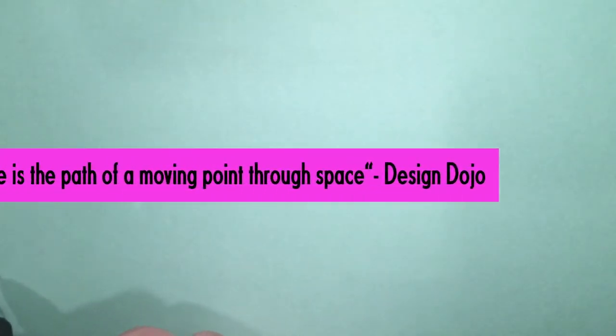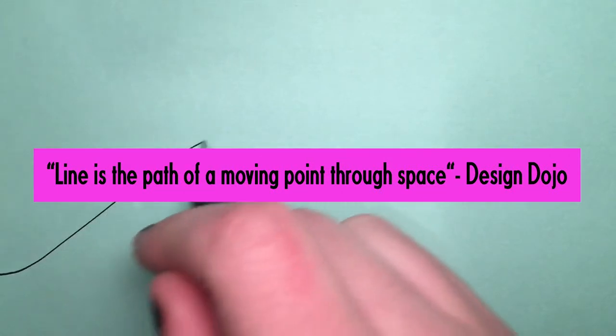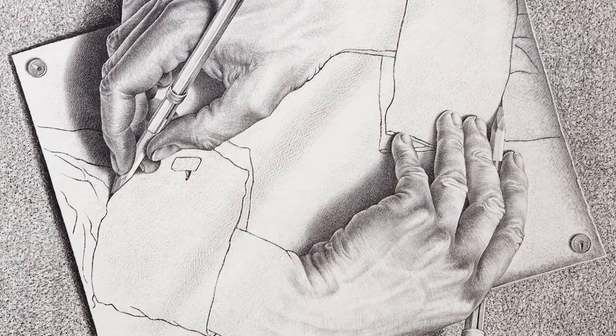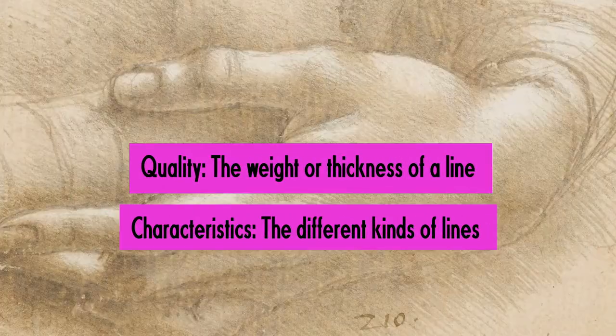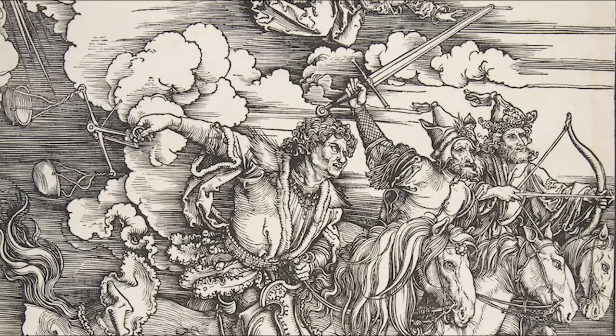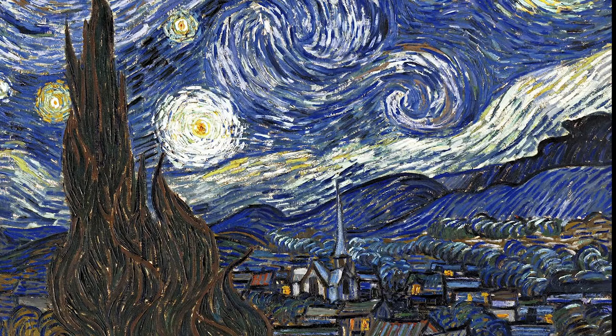Line is defined as the path of a moving point through space, and is the most basic principle of art. Through line, one can express many things by changing its quality and characteristics. When setting out to create, it is important to think about what mood or feeling you are trying to convey with the lines you use.